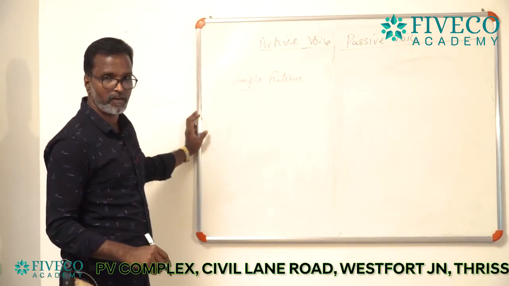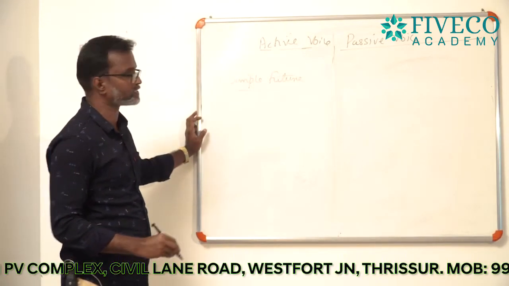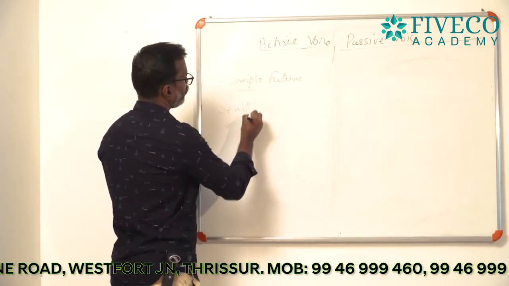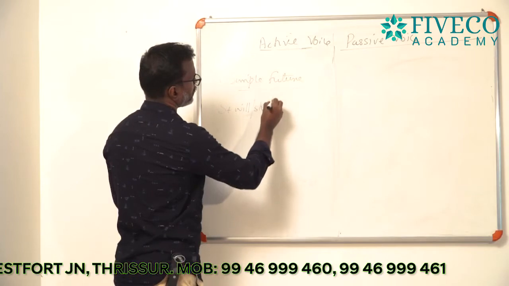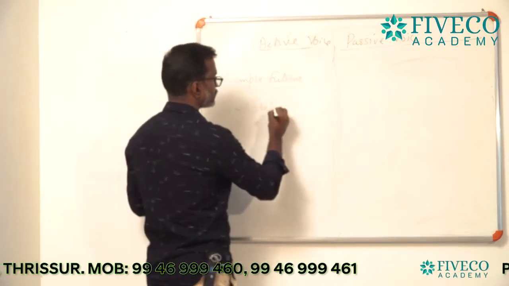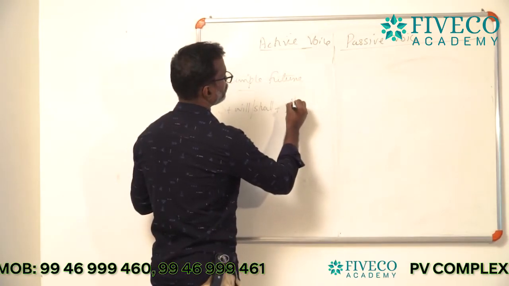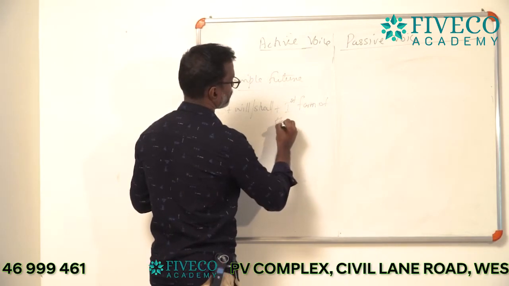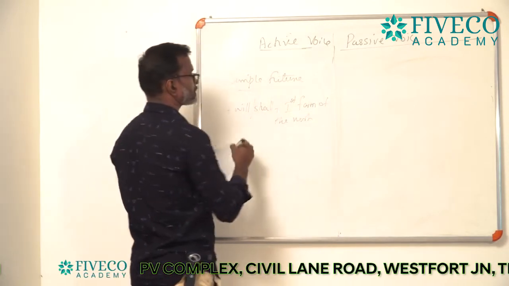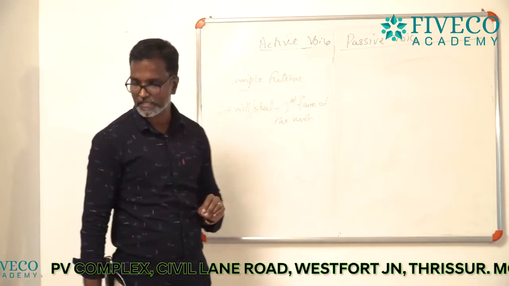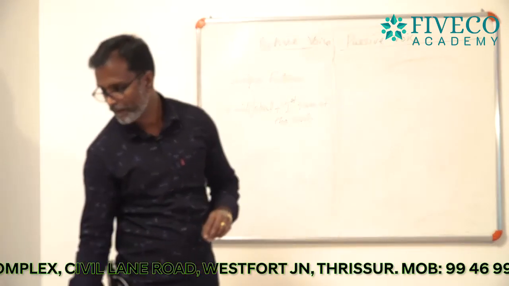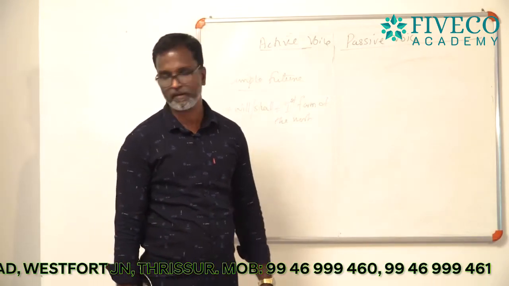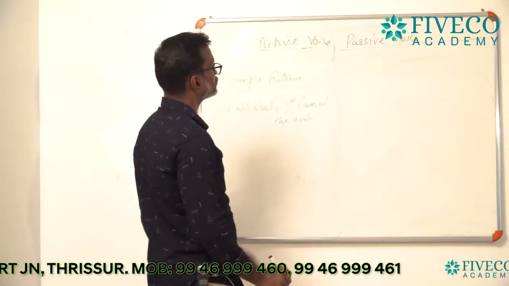And what is the structure for simple future tense? Subject plus will or shall plus first form of the verb.